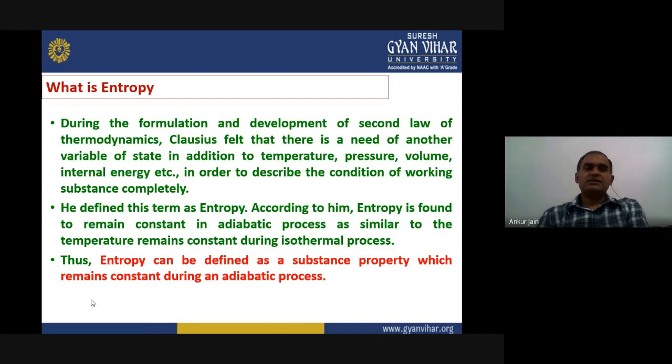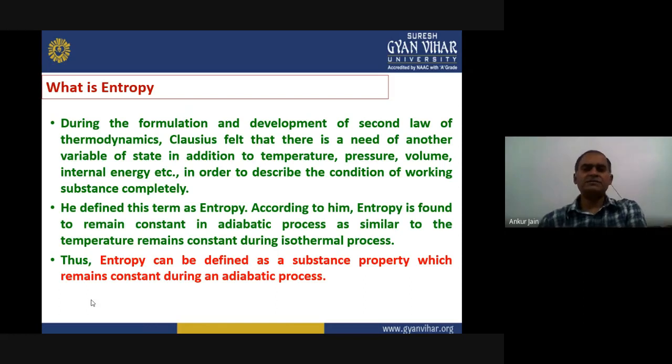So let us start. What is entropy? Actually, when we learned about the second law of thermodynamics, during the development of that law, Clausius, because Clausius has also given a statement about the second law of thermodynamics, felt that there should be a need for another variable of state.